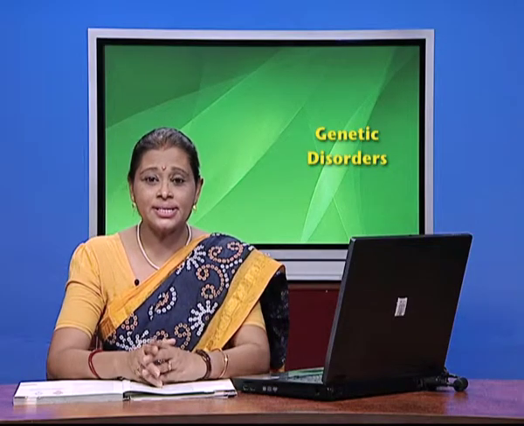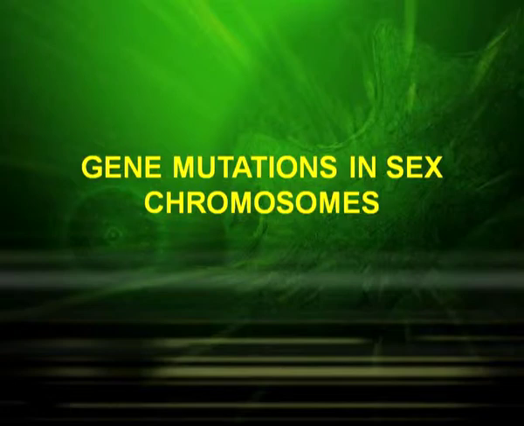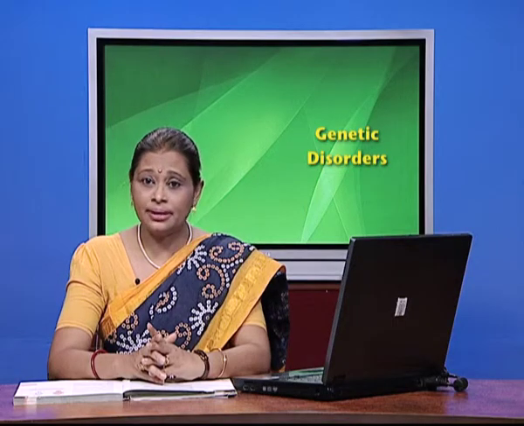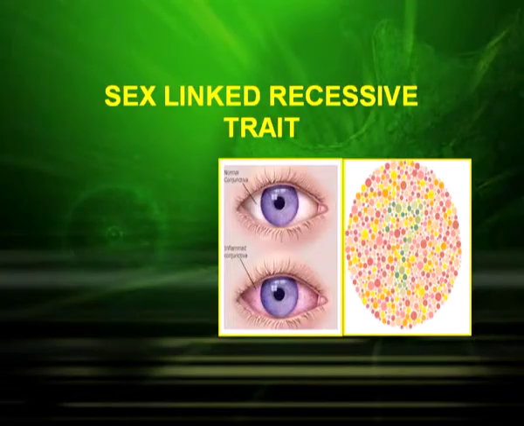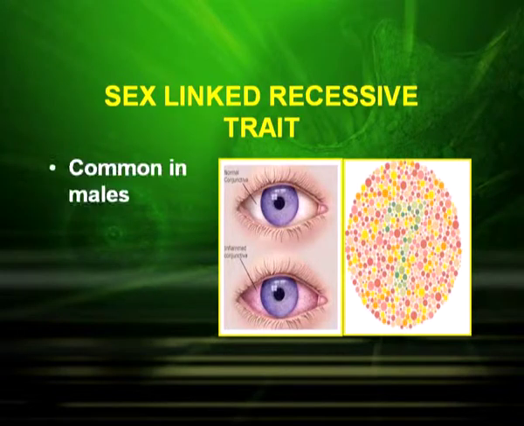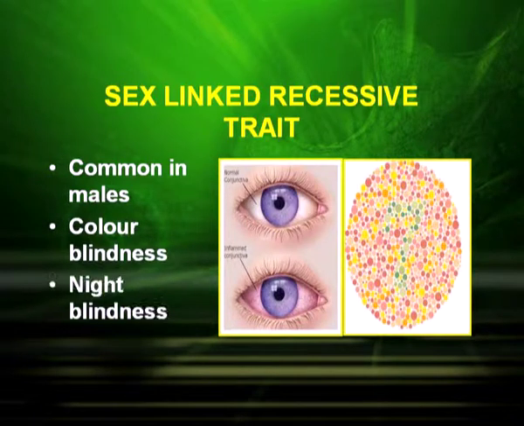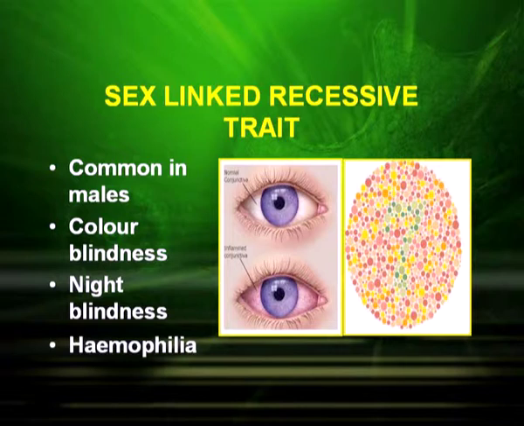Now let us discuss gene mutations in sex chromosomes. That means the mutations are linked with the sex chromosomes. First, let us discuss sex-linked recessive traits. These traits are common in males, and good examples are color blindness, night blindness, and hemophilia.